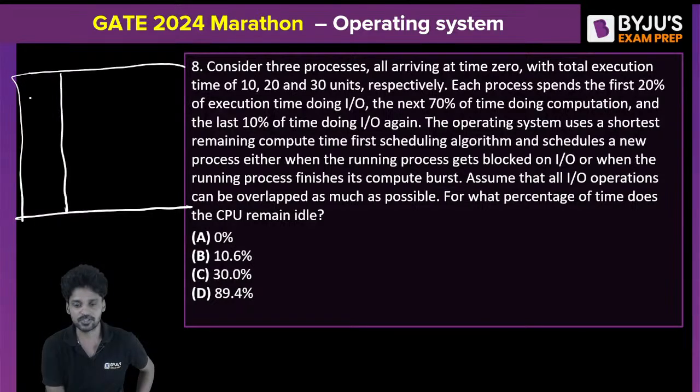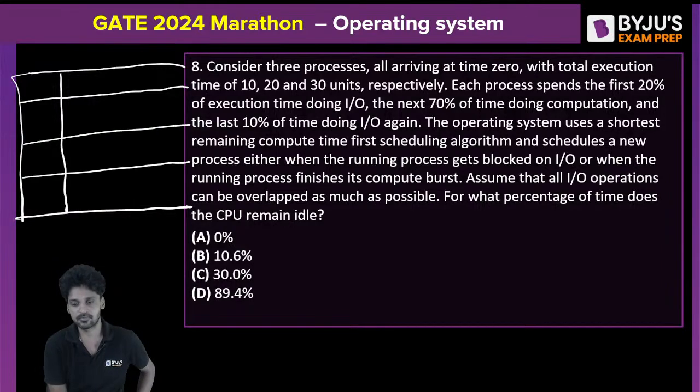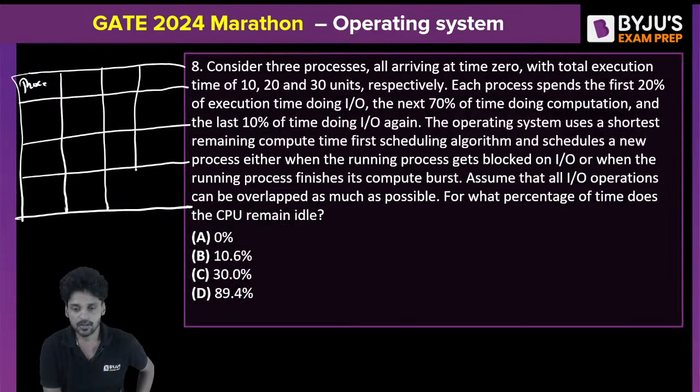There are three processes. Initially every process will start in IO, followed by CPU burst, followed by IO again.